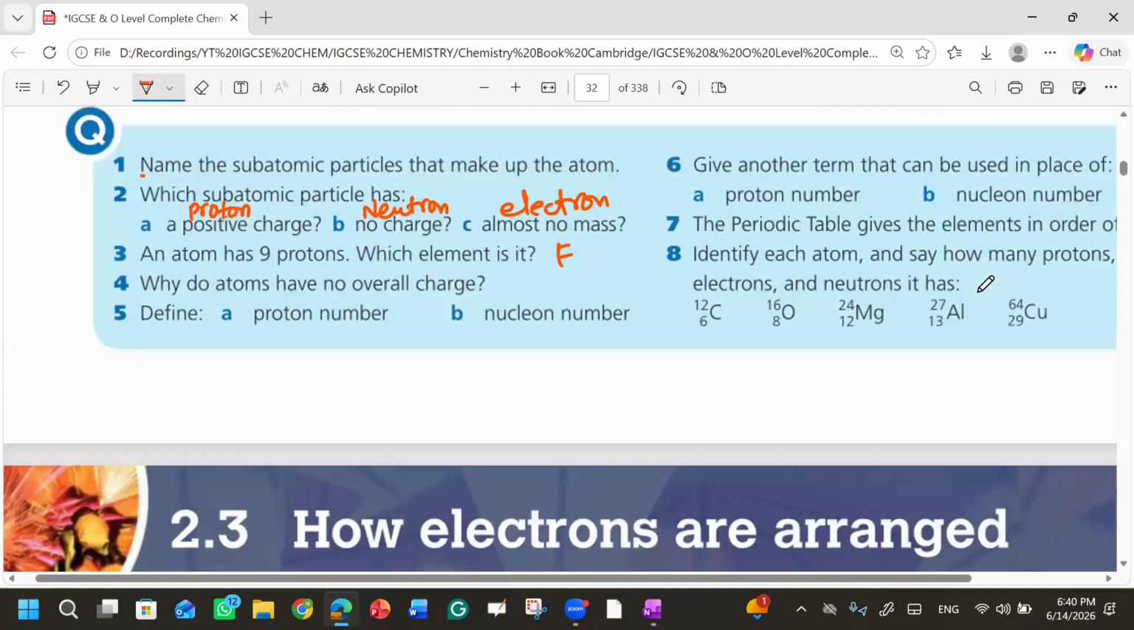Why do atoms have no overall charge? What's the reason? We discussed it. Why overall do we see that there is no charge on atoms? Why is this so?